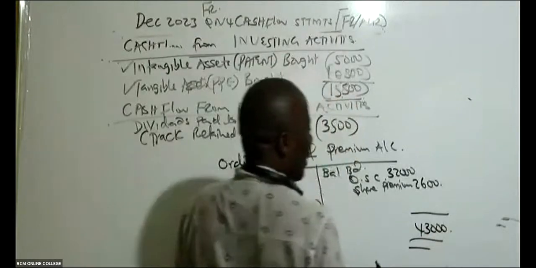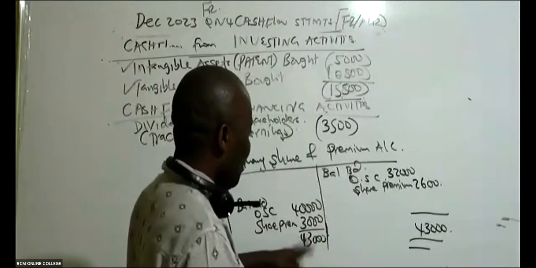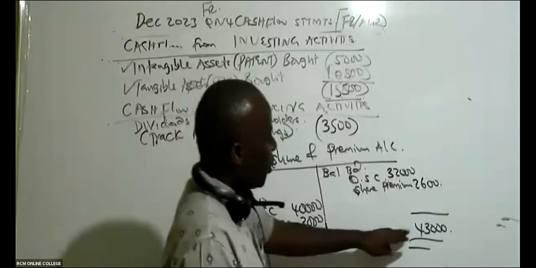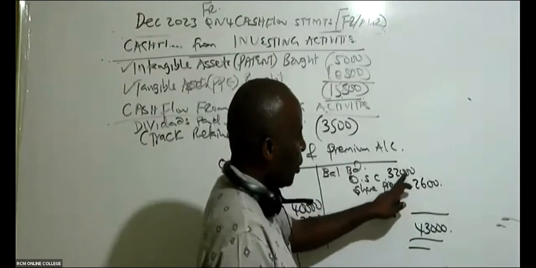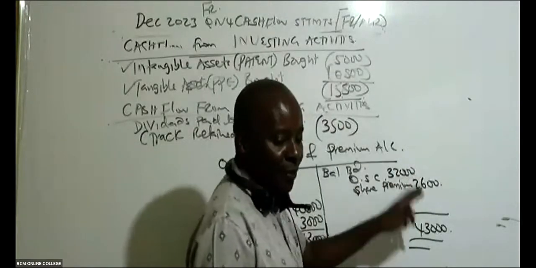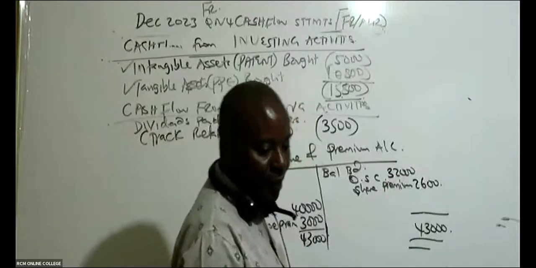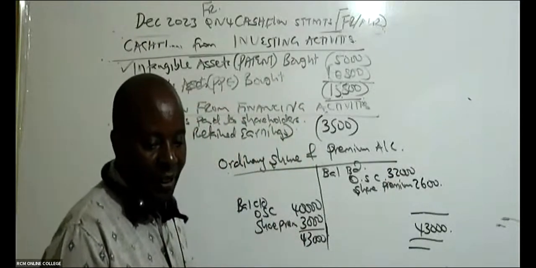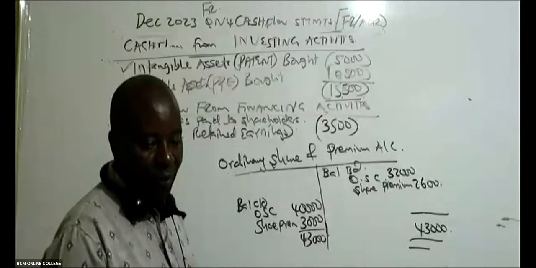Balance your account. So when I balance my account, I can see this side is bigger, this side is bigger. Then this will be 43,000 minus 2,600 minus 2,000. Can you give me something here? 43,000 minus this. What is the balancing figure, ladies and gentlemen?